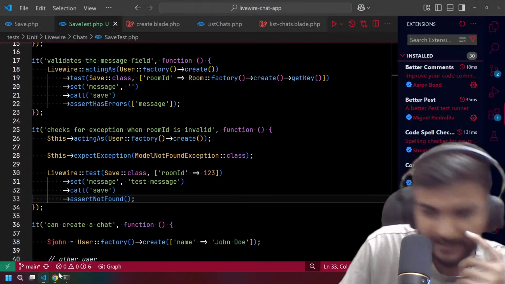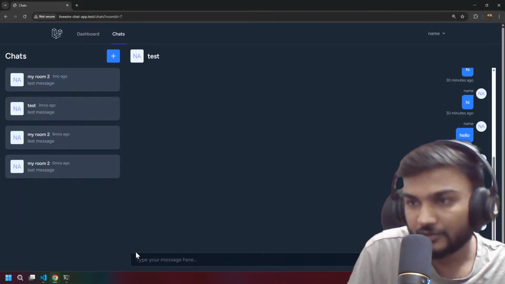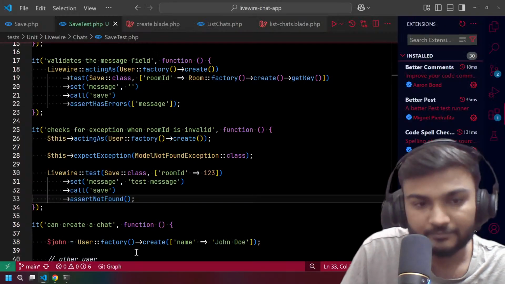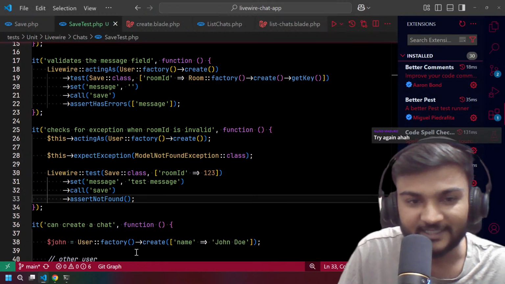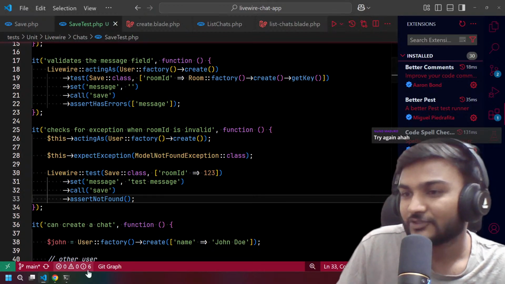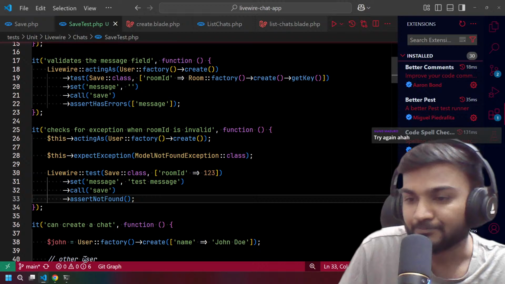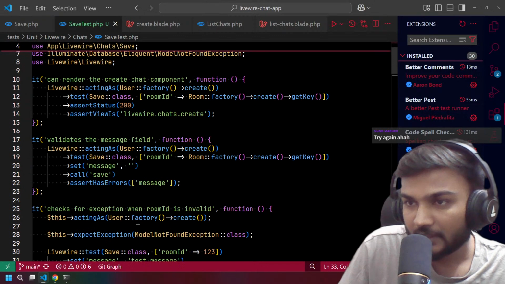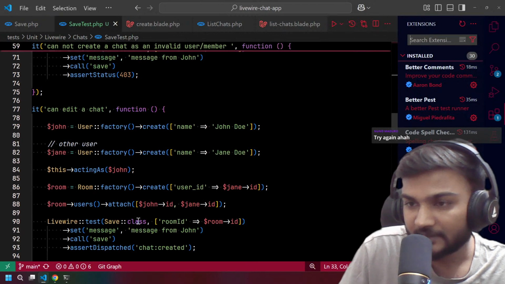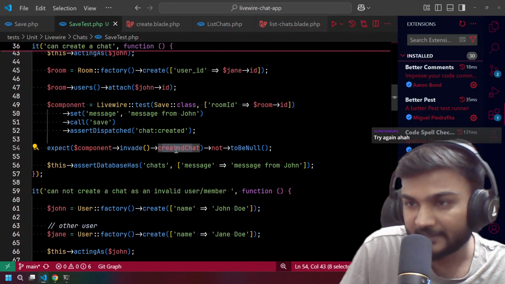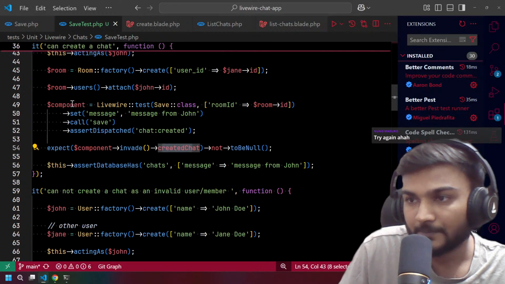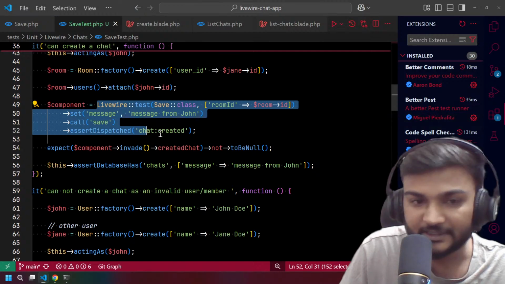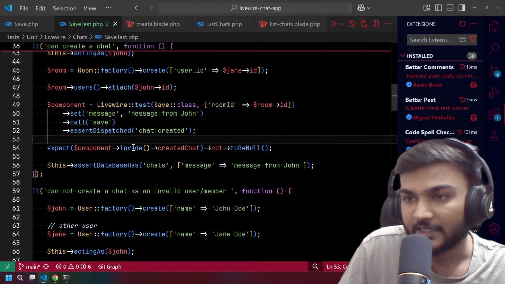Okay, so that is actually cool. Now what we need to do is try again. So now we are actually able to test that this private property is set after we have some chat created event, right?